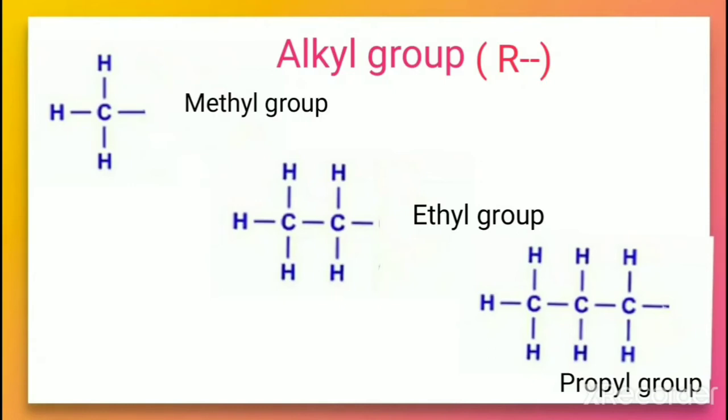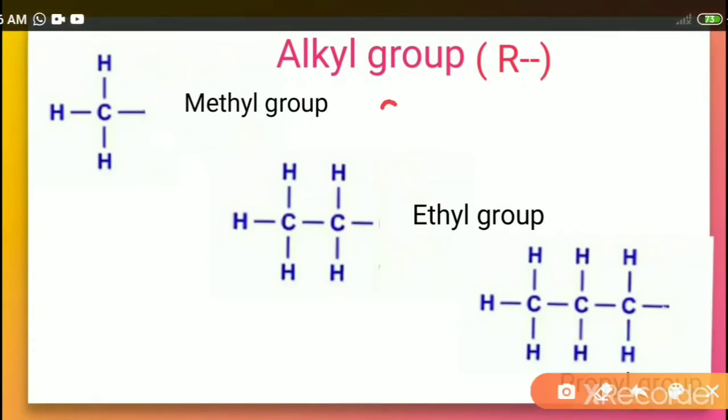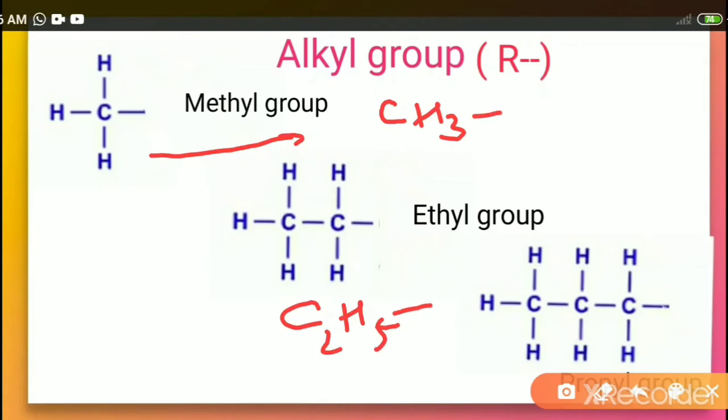How do we write an alkyl group? Instead of writing the methyl group in full, we can write it in short as CH3. The ethyl group can be written as C2H5. Propyl, this is the propyl group because there are 3 carbons. How do we name this one? This is from propane. When H is removed, it is called propyl. It can be represented as C3H7-.